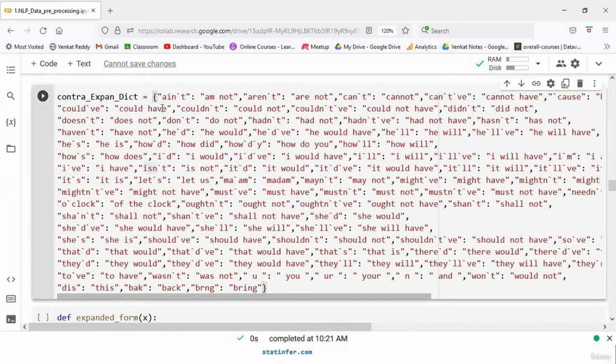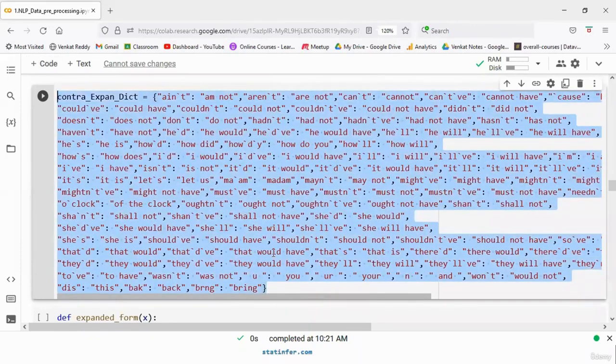This is a complete dictionary which contains short forms versus long forms. Actually, there are so many short forms. English is a huge language. Hundreds and hundreds of short forms are there, and then long forms are there. But I have done some research. I have found the most widely used short forms in social media, and I tried creating this dictionary. So this is good enough to get started.